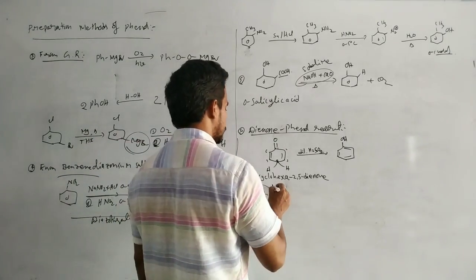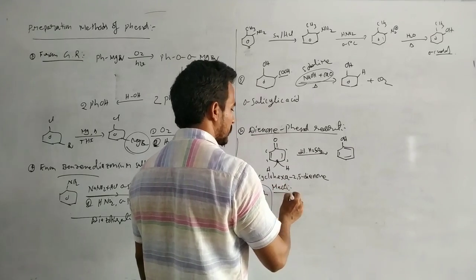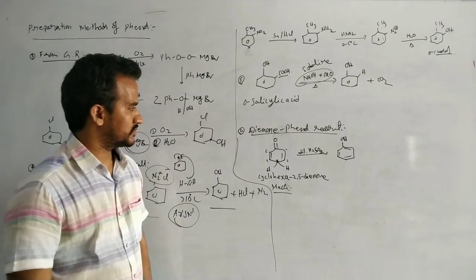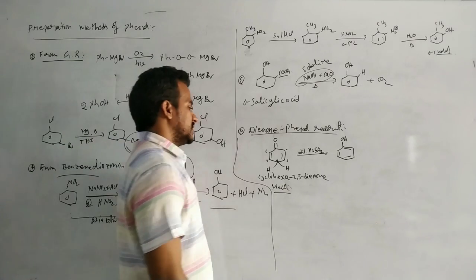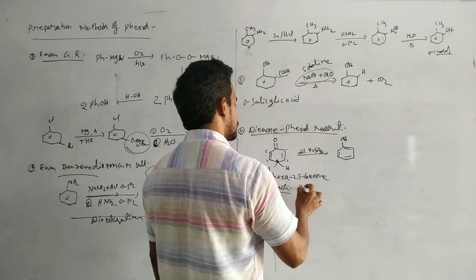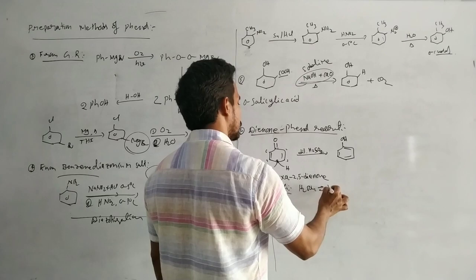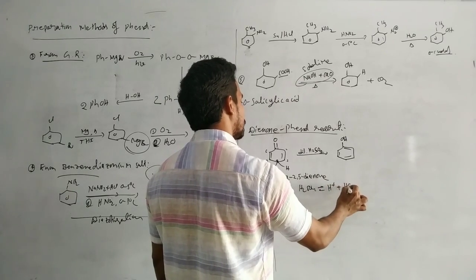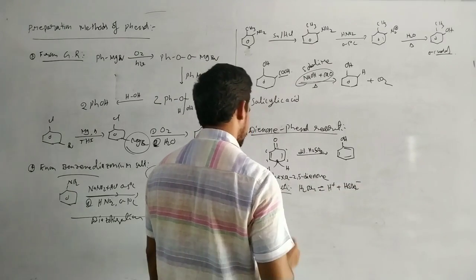How does this reaction take place? In this case, first H2SO4 dissociates to H+ and HSO4-. That is a proton donor.